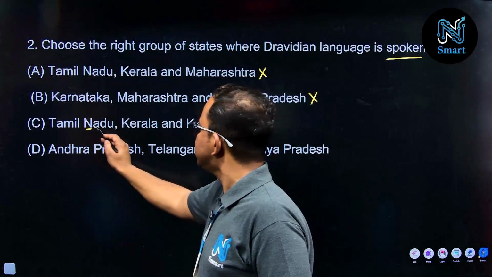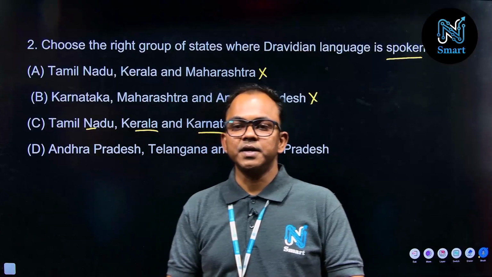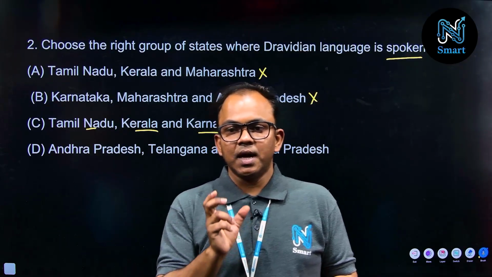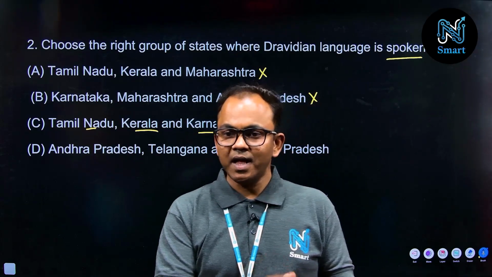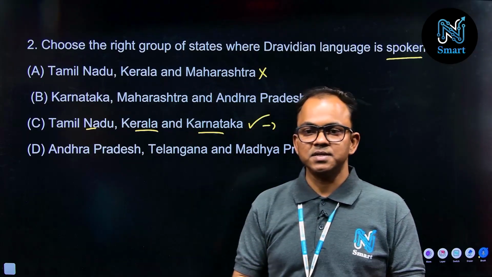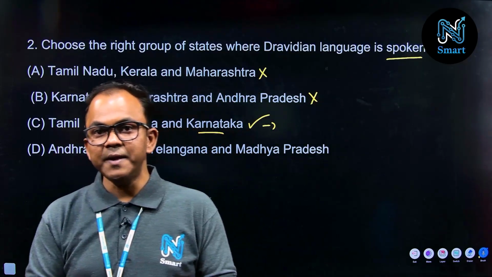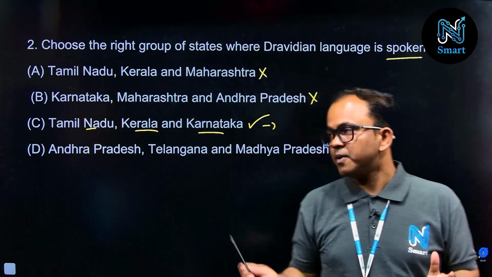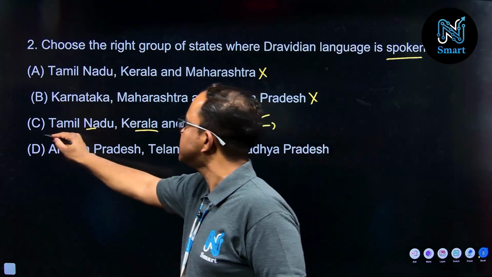These three states belong to the southern part of our country, and though they have different languages state-wise, the main language family is the Dravidian language family. That is the point to be considered for this question. So for question number 2, the right answer is option C.